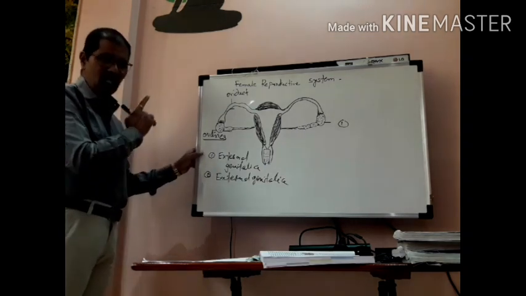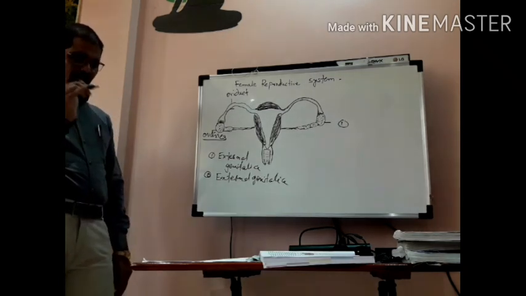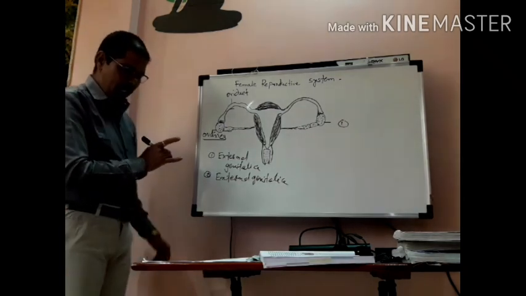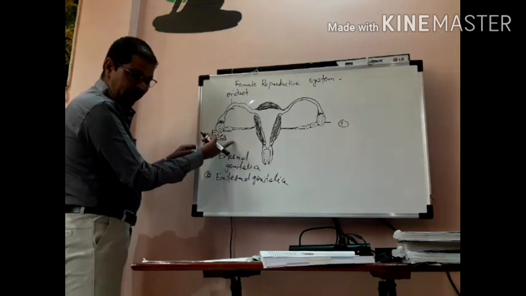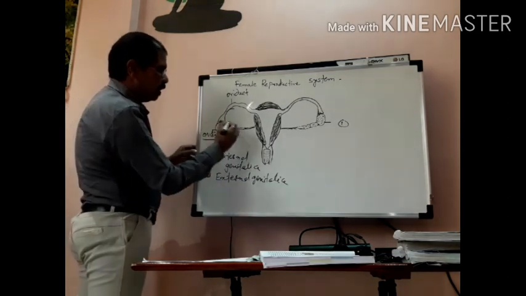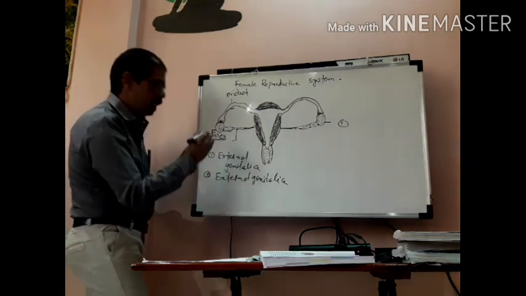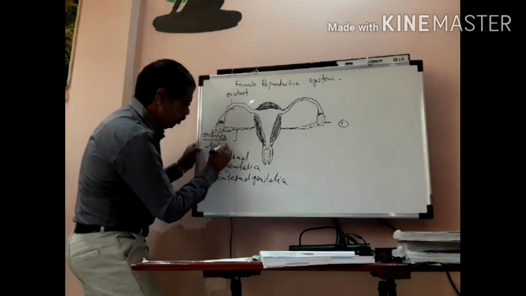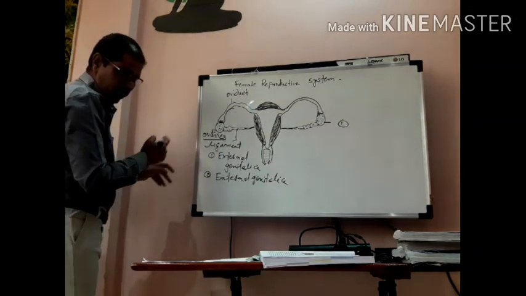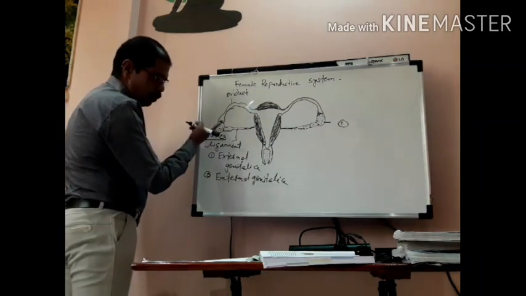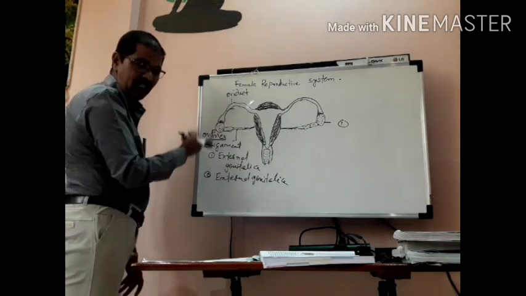So firstly, what is meant by ovary? These are two in number. It is an oval, solid, almond-like structure. It is attached to the lateral wall of the pelvic cavity by a short ligament, also called a peritoneal ligament. They are permanently situated in the abdominal cavity, just below the ventral kidney.